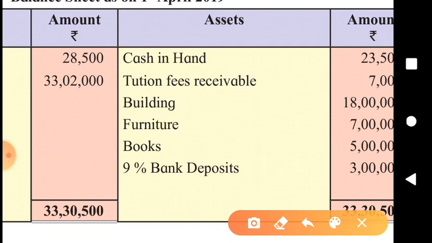So building, furniture, books, and also 9% bank deposit will be shown in the closing balance sheet. Furniture and books will be shown in the inner column. Newly purchased furniture and books will be added, and then depreciation on the total furniture and total books will be calculated carefully, and after deducting the depreciation we will show the exact amount of furniture and books in the outer column.